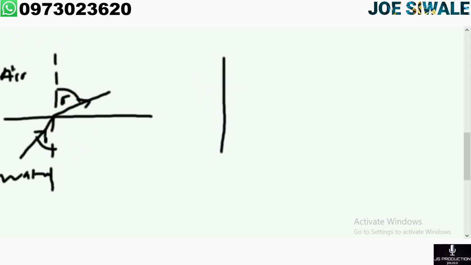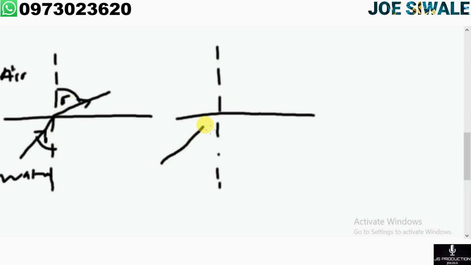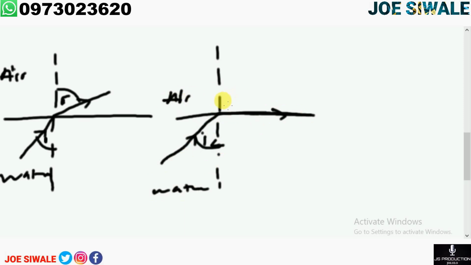The normal must be a dotted line. And if we continue increasing the angle of incidence, it will move straight to the boundary here, and the critical angle here will be formed, which is IC. So here we have water, and here we have air, and the 90-degree angle here will be formed.